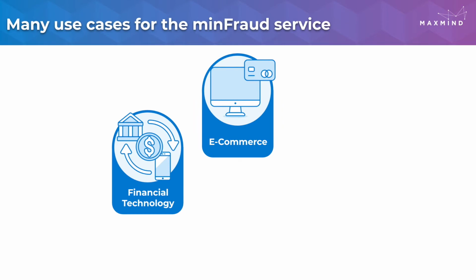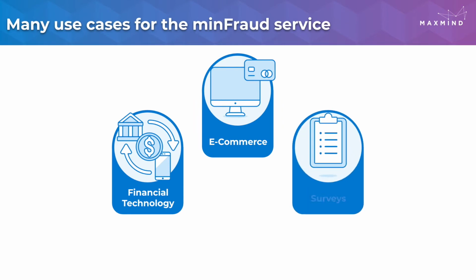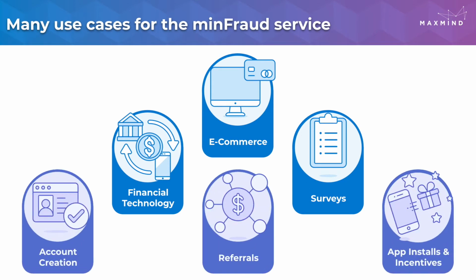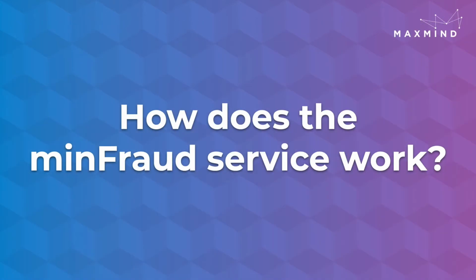Financial technology companies use the MinFraud service to assess risk on a broad range of transactions. Survey companies also use the MinFraud service. Incentives in the form of points and cash make some surveys big targets for fraud. Survey companies use the MinFraud service to stop customers from taking the same survey multiple times to collect rewards. They also screen to make sure that participants are taking the right survey for their location. It's also used to detect fraud during account creation and by those paying for referral traffic or offering incentives for app installs. So how does the MinFraud service work?